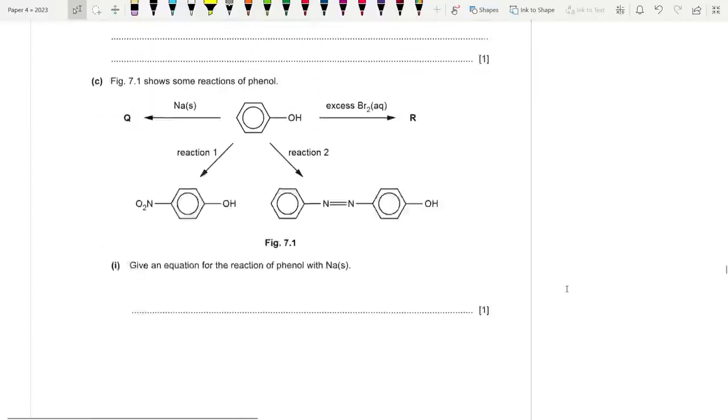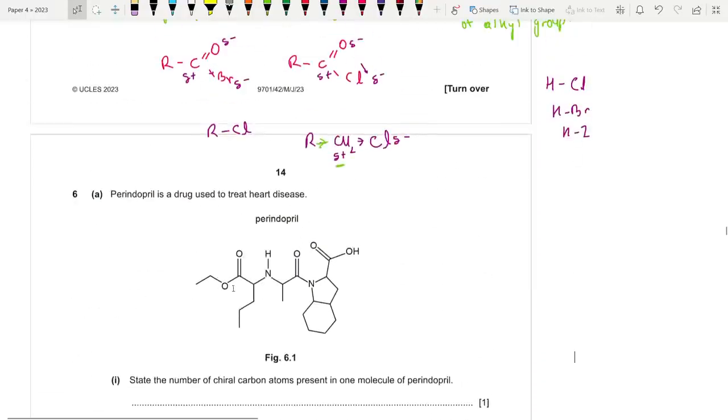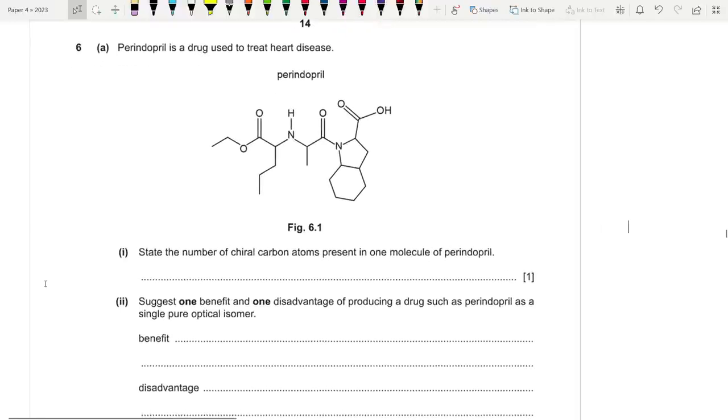Okay, so we are dealing with perindopril. It's a calcium channel blocker. I read this in pharmacology. It's a drug used to treat heart disease. State the number of chiral carbons present in one molecule of perindopril. Fine. So let's look for chiral carbons. Clearly, this is chiral. Then this one over here is chiral. This is chiral. Anything else we've missed?